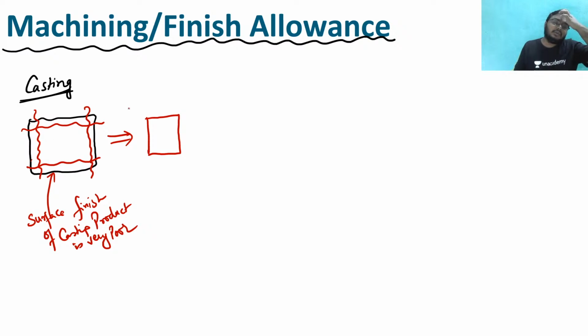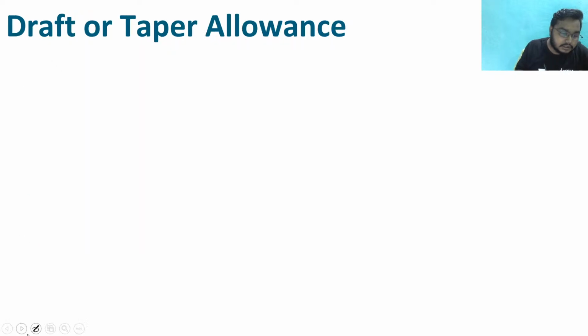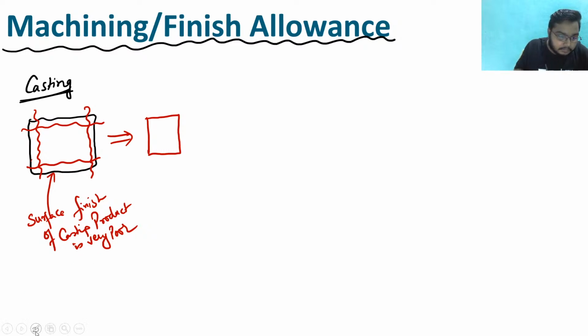But to do this, you have to forget about this extra part. This extra part is being removed while machining, so there is a loss in the material. So what steps should we take? Here also we give some allowance to the pattern, and that is called machining or the finish allowance.